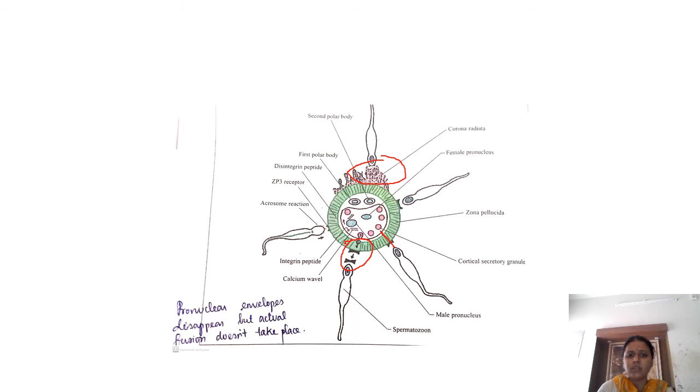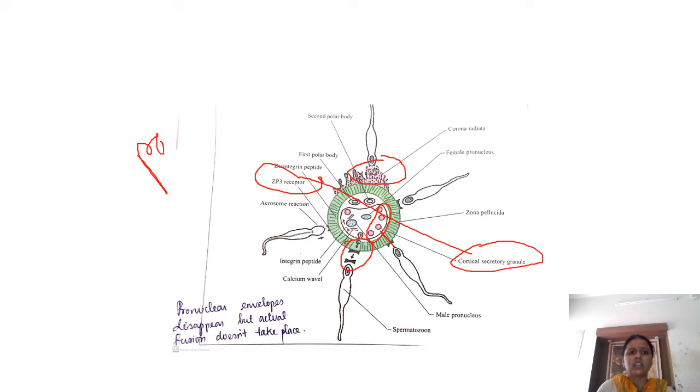After the male pronucleus has entered, there will be aggregation of the cortical granules, which have lysozyme-like action and will destroy the key ZP3 receptor, so that it doesn't allow any more sperms to enter the ovum.